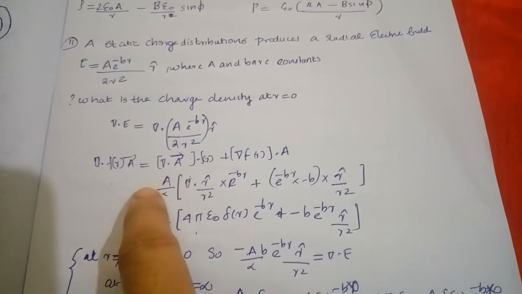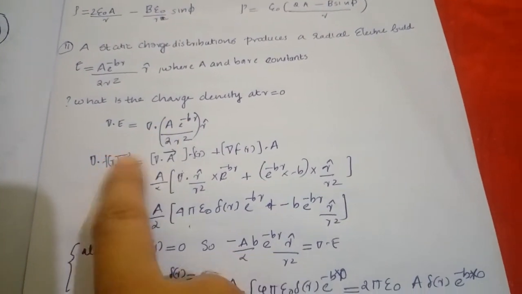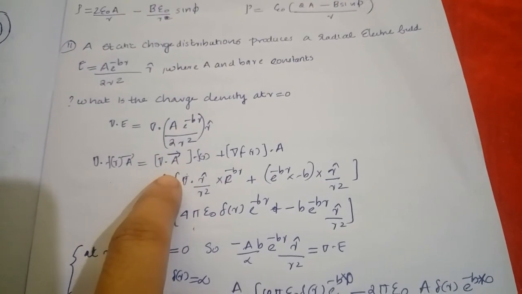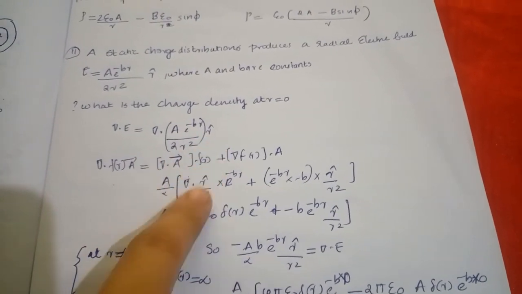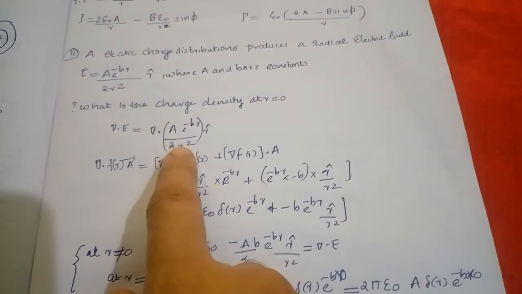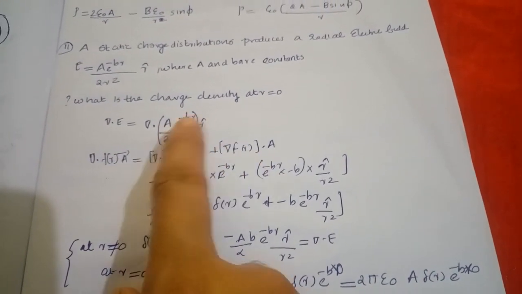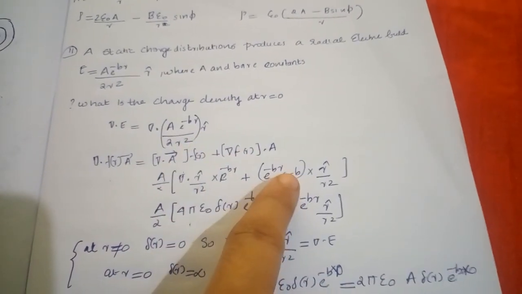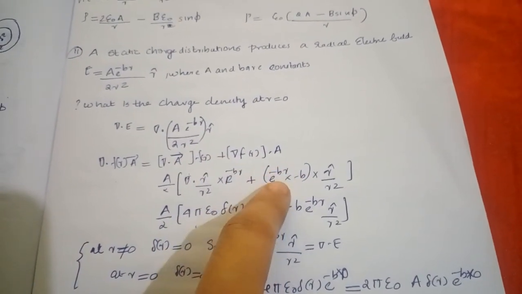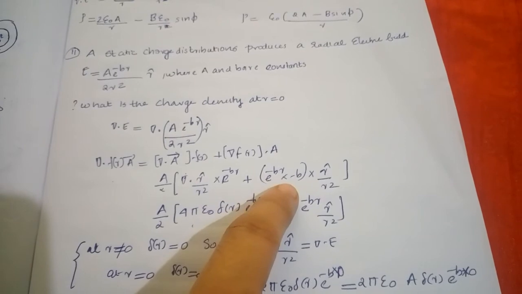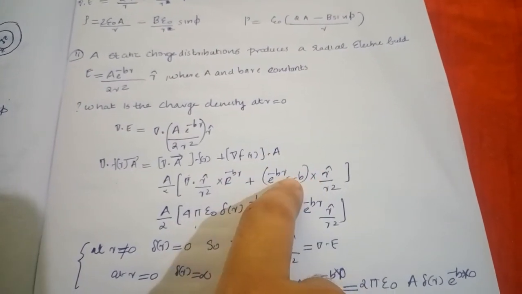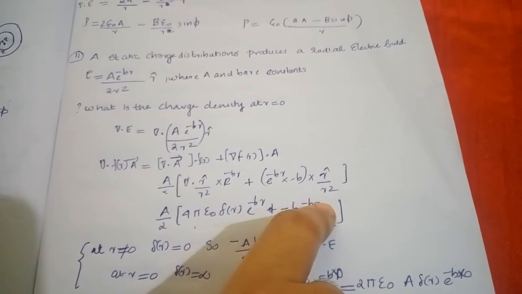Here a by 2 is common, and we have to find del dot of a bar, that is r cap by r square, into f of r, which is e raised to minus br, plus the gradient of f of r, that is e raised to minus br into minus b, dotted with r cap by r square.